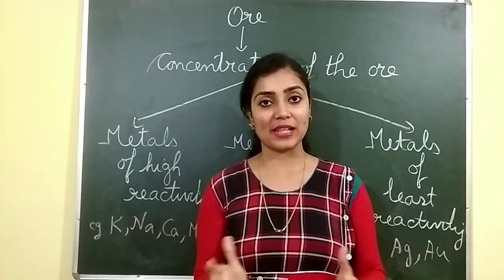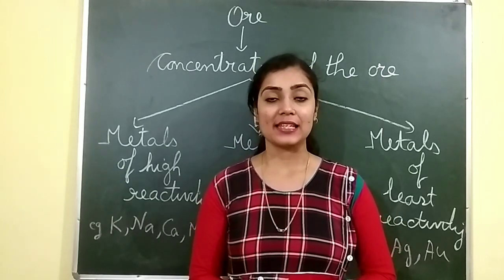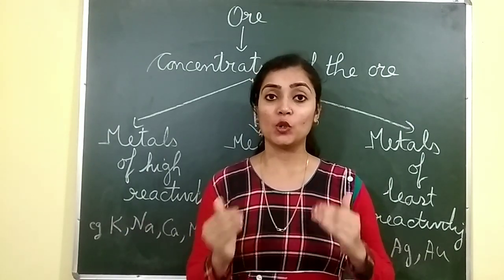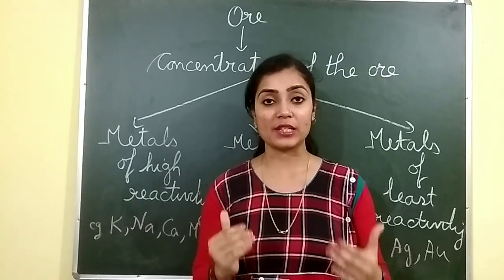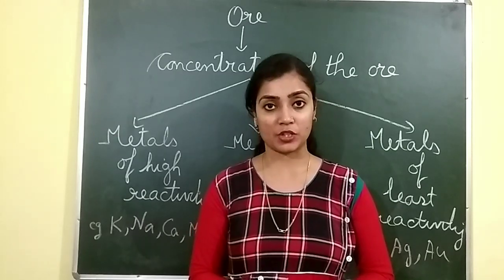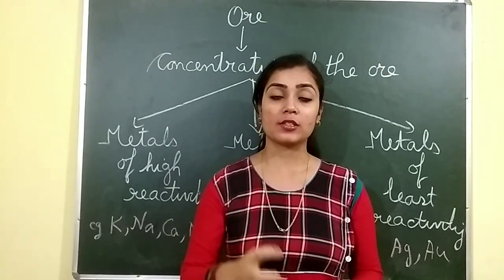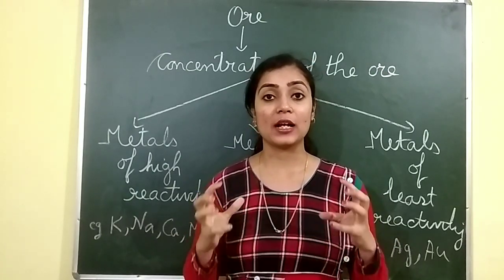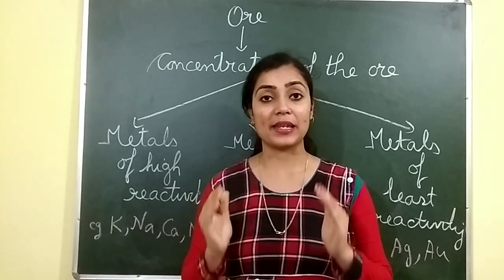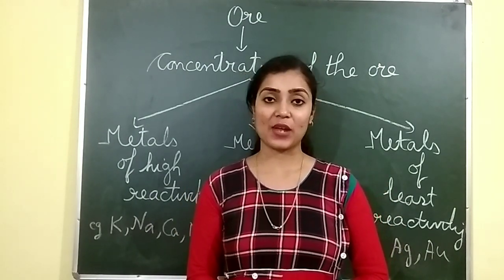What is the difference between minerals and ores? Minerals are naturally occurring substances found in the Earth's crust, and they are the substances from which we can obtain the metals. Those minerals from which the metals can be extracted profitably are called ores. Minerals may contain metals in different amounts, but it is profitable to extract metals from those minerals in which the quantity of metal is the most. Those minerals where the amount of metal is more are called ores. That is, ores are minerals from which the metals can be extracted profitably.